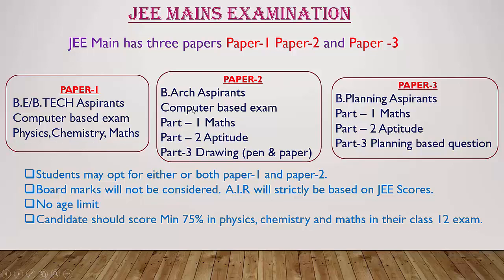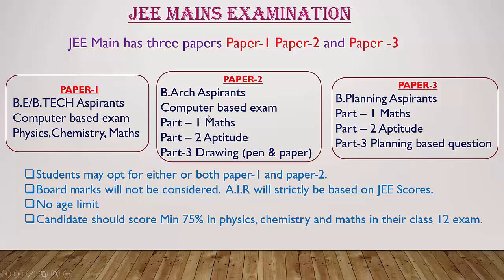Paper 2 is again a computer based exam, that is, an online examination. Part 1 is mathematics, part 2 is aptitude and part 3 is drawing. For drawing they are going to provide pen and paper, so that is offline.